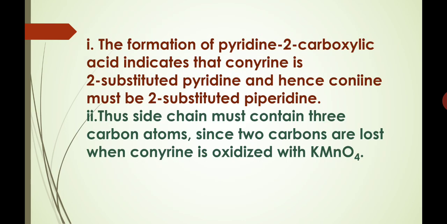The formation of pyridine 2-carboxylic acid indicates that conyrine is 2-substituted pyridine, and hence conine must be 2-substituted piperidine. Thus the side chain must contain 3 carbon atoms, since 2 carbon atoms are lost when conyrine is oxidized with KMnO4.